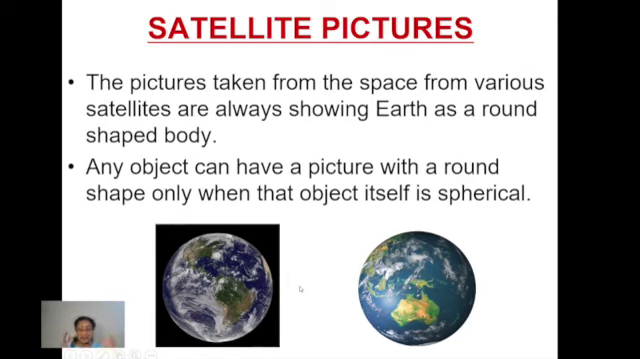Any object which has a cuboid or cubical shape, but its picture is always round in the big picture? It's not possible. So once again, this proves that the Earth is a spherical shaped body, right? Any object can have a picture with a round shape only when the object itself is a spherical body. So this again proves that the Earth is a spherical shaped body.